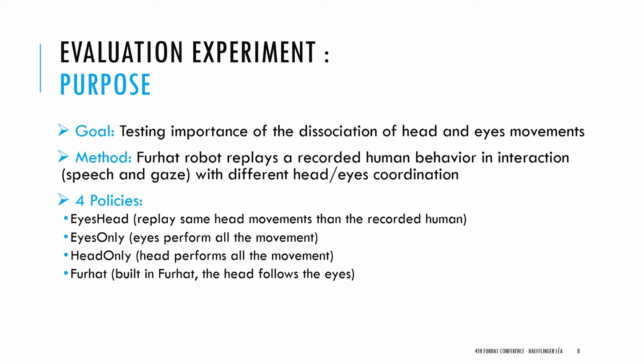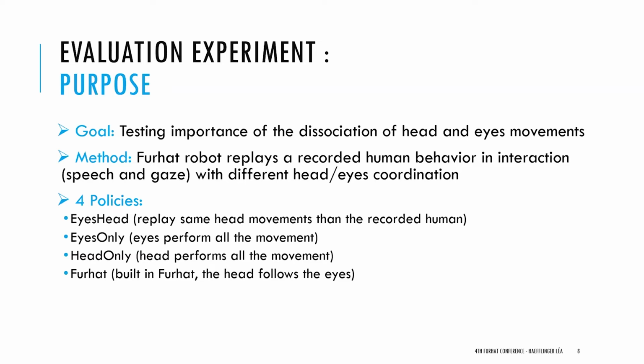The eyes-only policy is the same. The robot looks at the same target, but it will only use the eyes to perform the movement, and the head will be fixed. For the head-only policy, on the contrary, the head performs all the movement, and the eyes will be fixed, as for the Nao robot, for example.